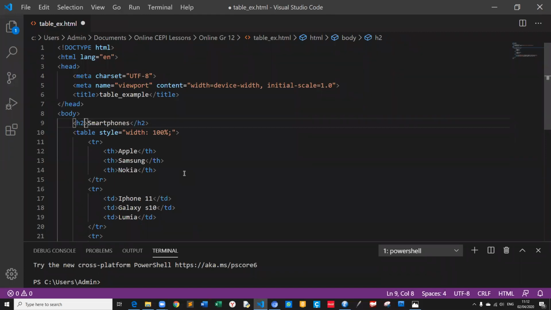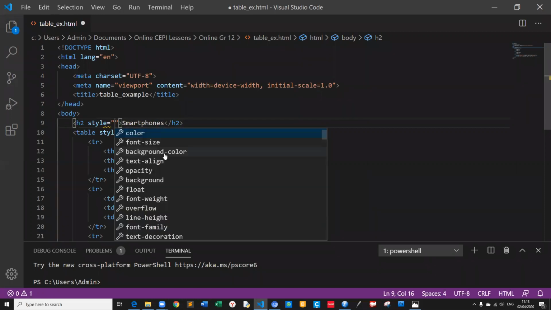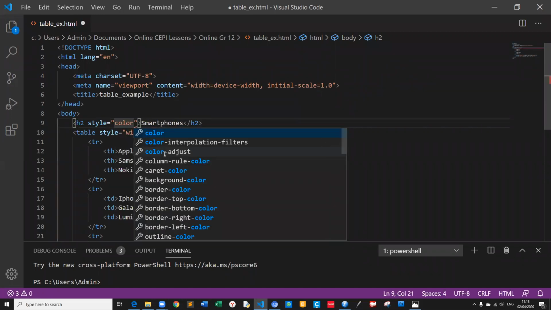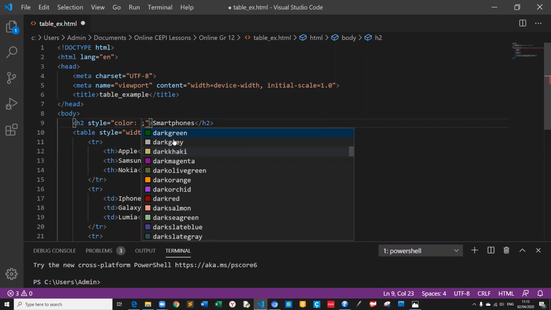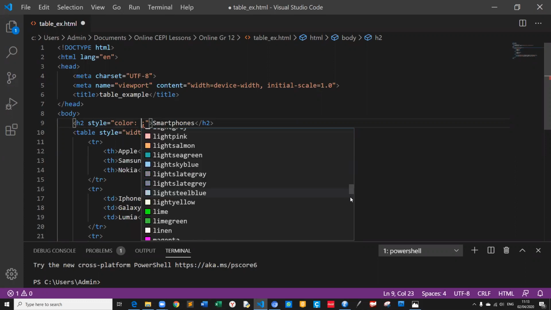For example, in H2, if only for this H2 I want the style, I will type style here, and I will give the color. When you type the color, it will show the colors available in CSS.